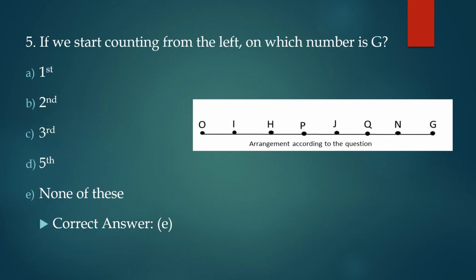The last part of the question says, if we start counting from the left, on what number is G? So this is 1, 2, 3, 4, 5, 6, 7 and 8. So G is at the 8th position. Do we have this option here? No, we don't have this option here. So we'll be going with E, that is none of these.